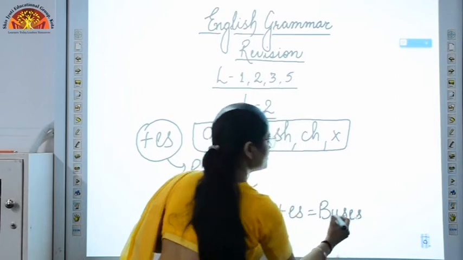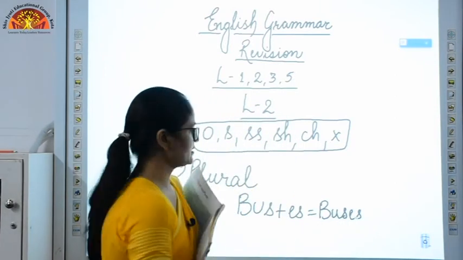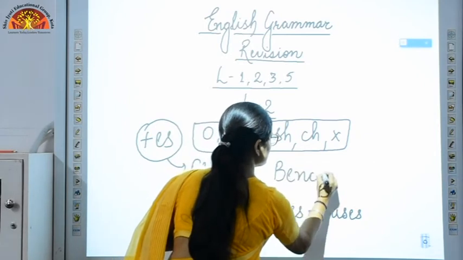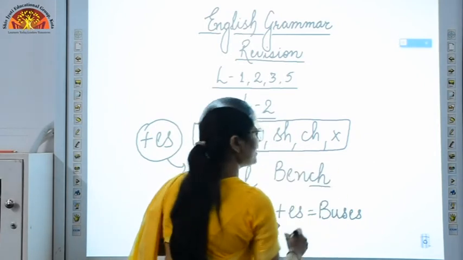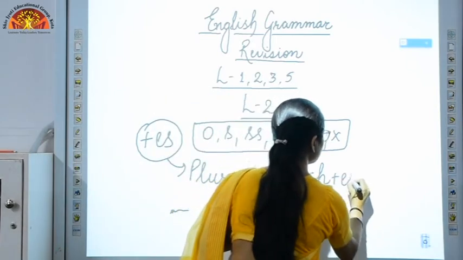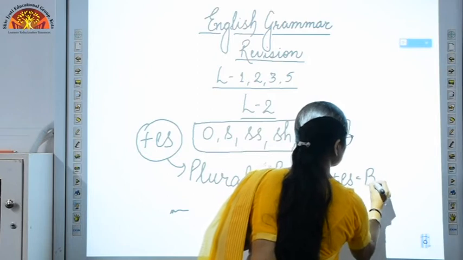Okay, you sit in class, there are benches in your class. So the spelling for bench is B-E-N-C-H. At the last you can see CH is there, right? So to convert it into plural, I need to add ES and the word will be benches.